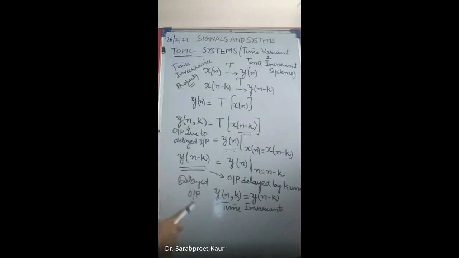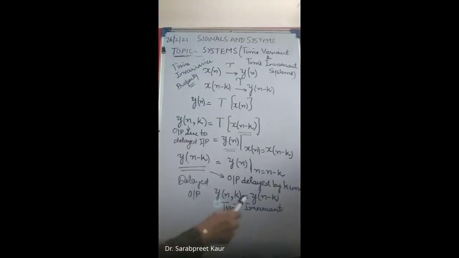Next is the delayed output. Delayed output means that the output is delayed. So in y(n), wherever n is there in that system, you replace it by n minus k. This is the output delayed by k units. If these two are equal, that is, the output due to delayed input equals the delayed output, then your system is said to be time invariant, meaning its input output characteristics are not varying with time.